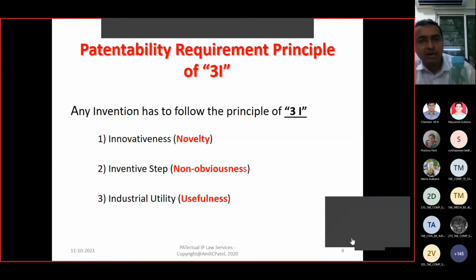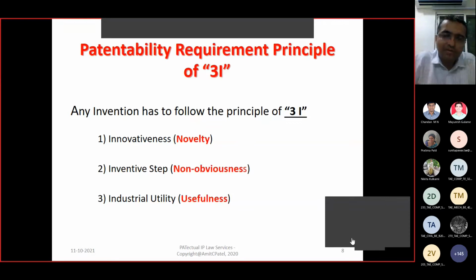You created a yellow, orange, pink, black, or transparent bottle. Compared to this blue bottle, the new colored bottle is novel. Color differentiation, one feature differentiation, yes, it's a novelty. That first criterion is passed.